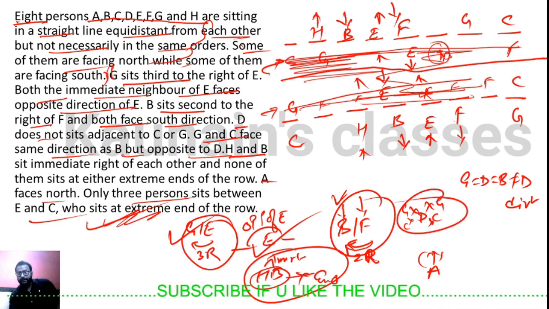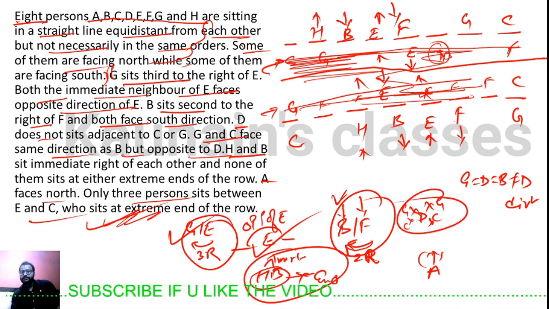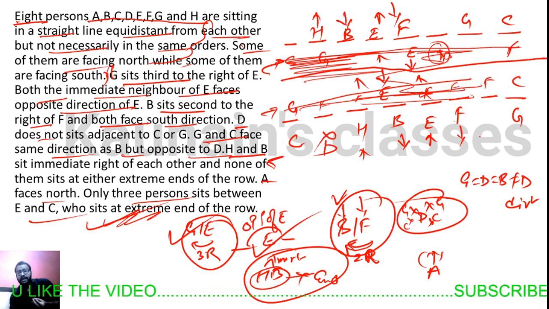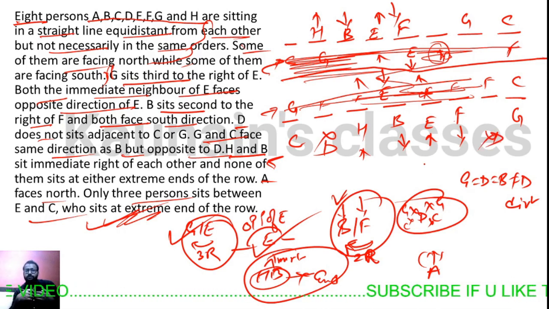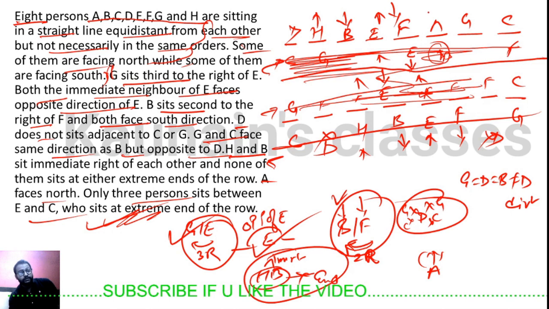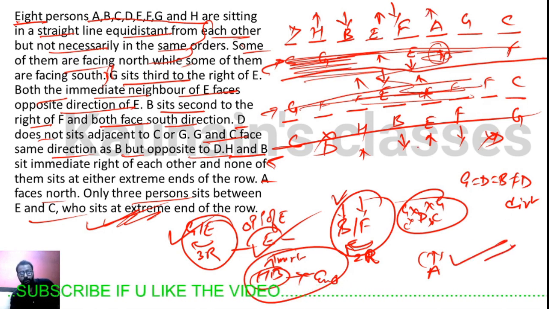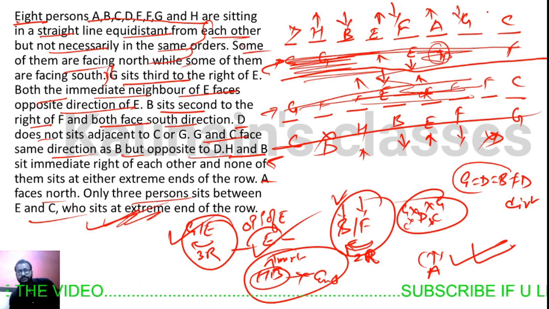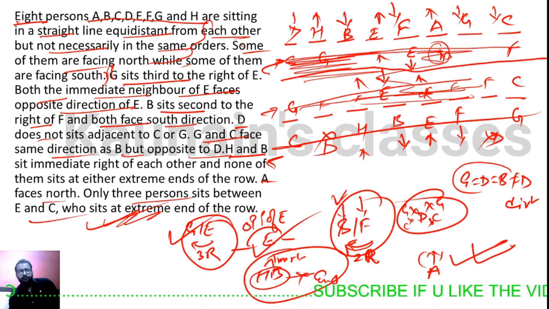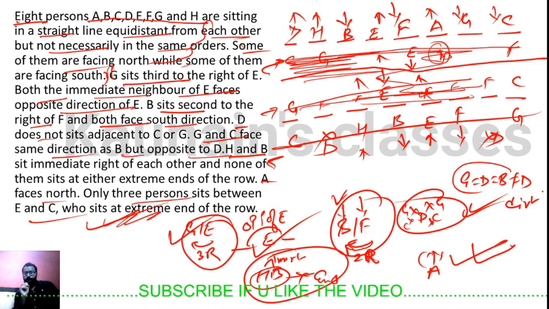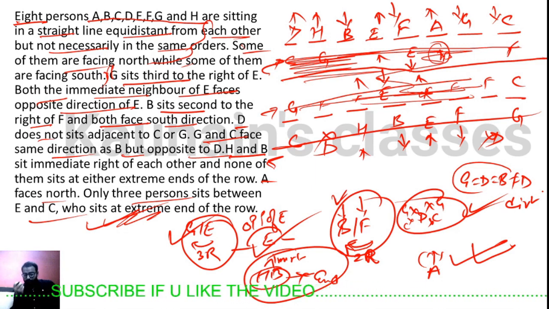What's the next field we can place? Look, D is not the immediate neighbor of both G and C. So in this case we can't place D here because it will become the immediate neighbor of C, and we can't place D here also because D does not sit adjacent to C and G. So this case is also eliminated, and so we can place D here and A here. We know that A is facing north. It was given that G, B and D face the same direction. B is facing south, so G will also be facing south. C will also be facing south, and D will be facing north because it was given that B faces the opposite direction of G and D. Okay, so our question is solved.